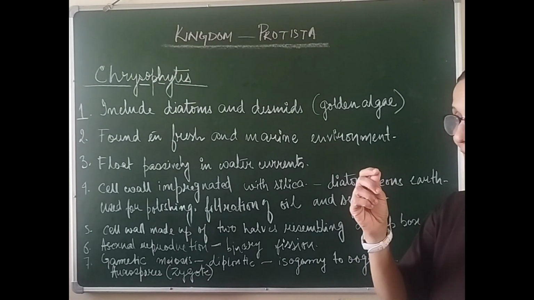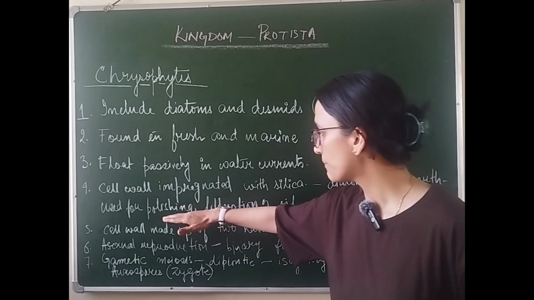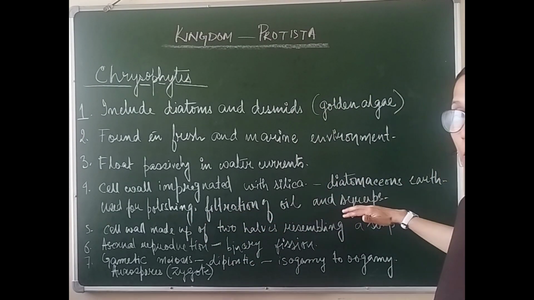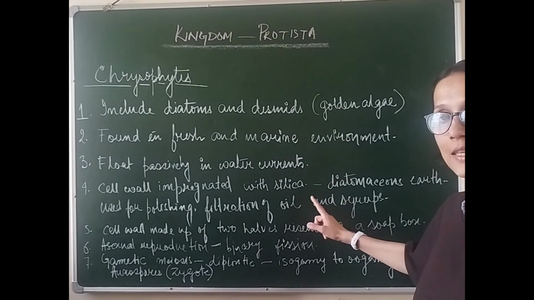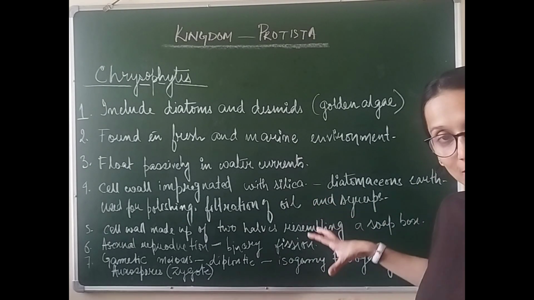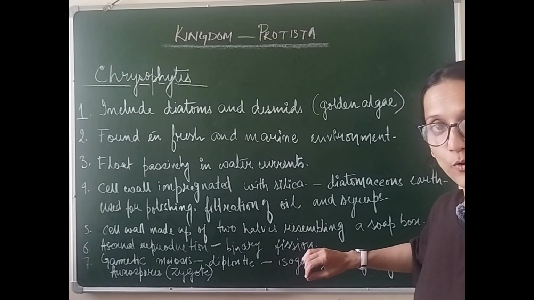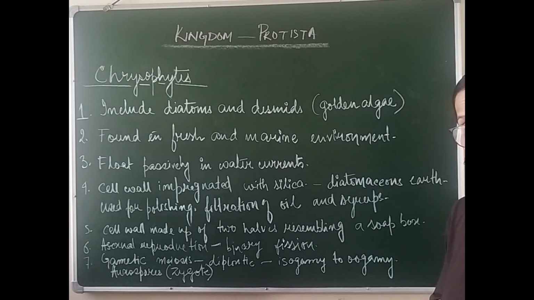You know why? Because they are rough and we use them for polishing, for filtration of oil, and also for making up syrups. So please remember this point, because often there are questions asked on this. What is diatomaceous earth? Why can they form this? Because their cell wall is made up of silica.